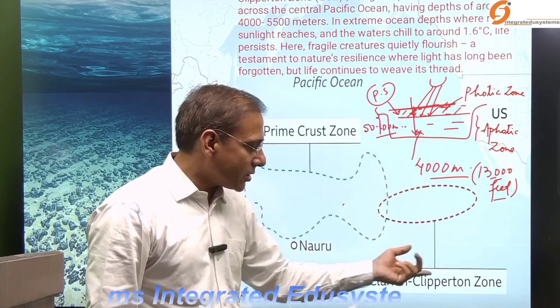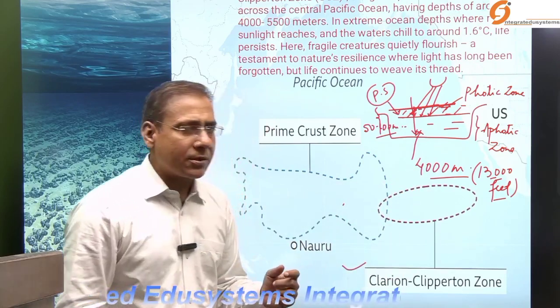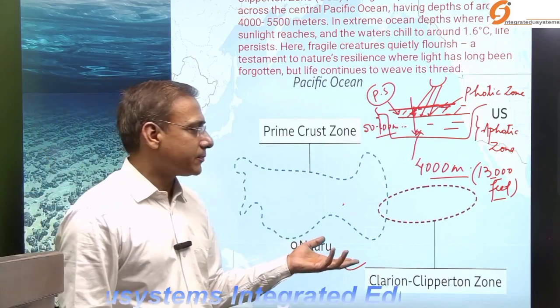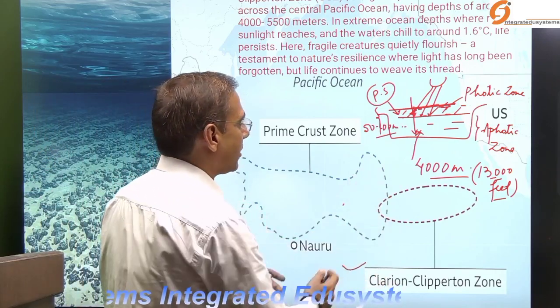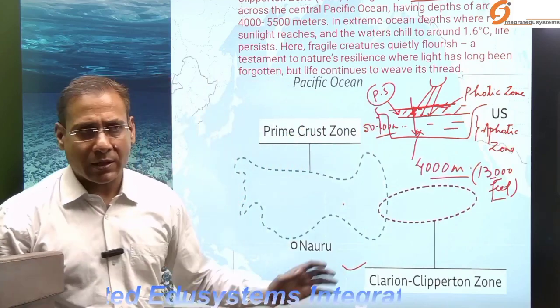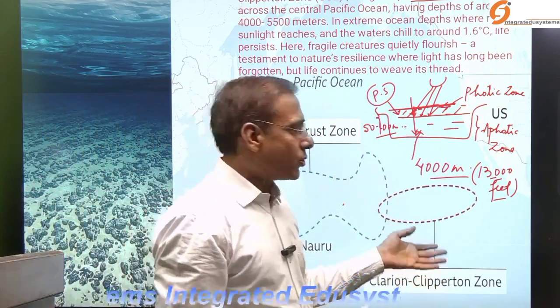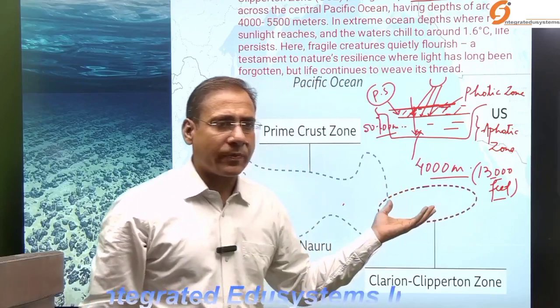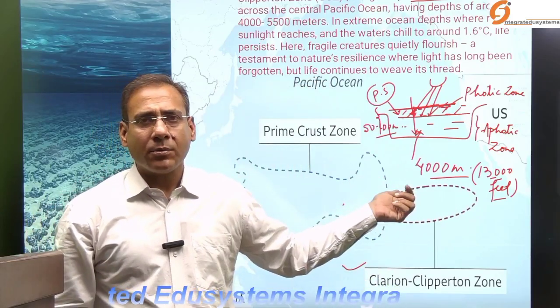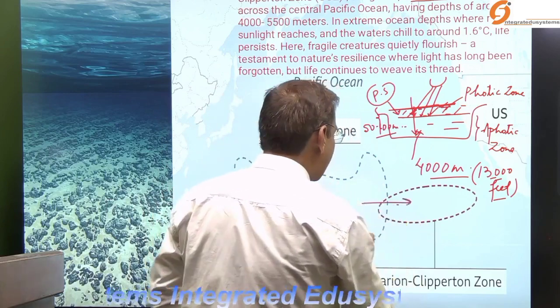The zone in the Pacific is known as the Clarion-Clipperton Zone, CCZ. It's a very huge area, spread over almost 5,000 kilometers, larger than India, as you know, quite vast. Why did he reach here? Because in this zone there is an abundance of metallic nodules.